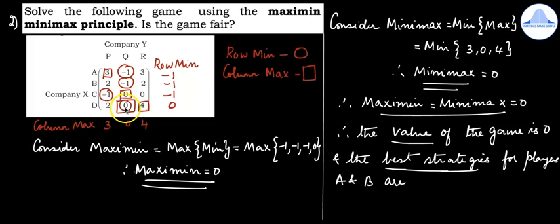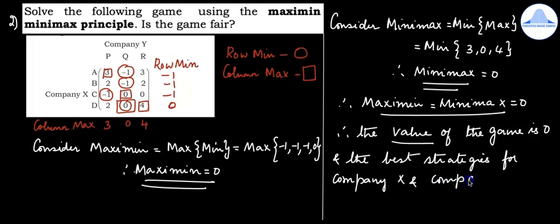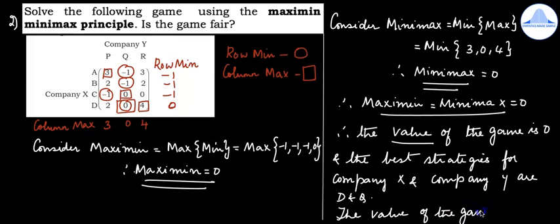So the best strategies for, let me make a small edit, it is for company X and Y. So for company X and company Y are D and Q. The value of the game is 0, so it is a fair game.